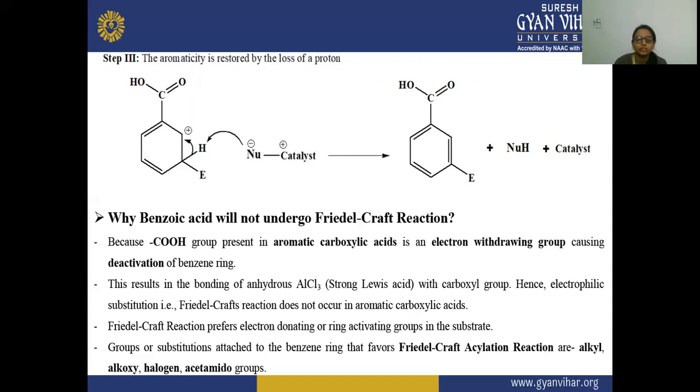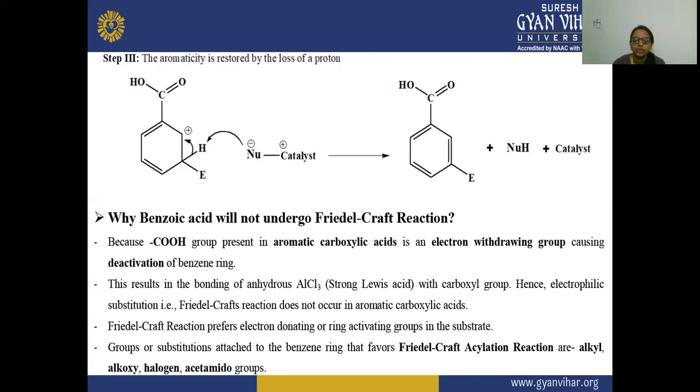So here it is written that due to the presence of the COOH group in your aromatic carboxylic acid, which is an electron withdrawing group, there is deactivation of the benzene ring.